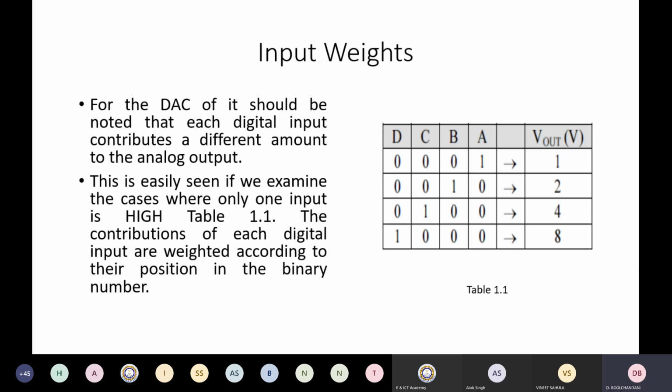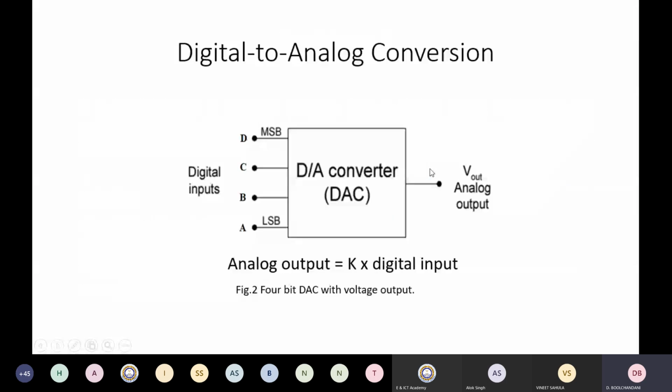Now we come to the weights. For the DAC, it should be noted that each digital input contributes a different amount of analog output. This is easily seen if we examine the case where only one input is high. If we look at the previous case where I had shown the black box, A is the LSB, B is another bit, C is another bit, and D is the MSB.